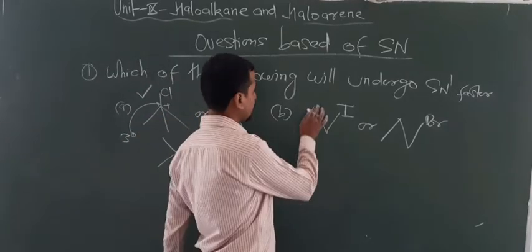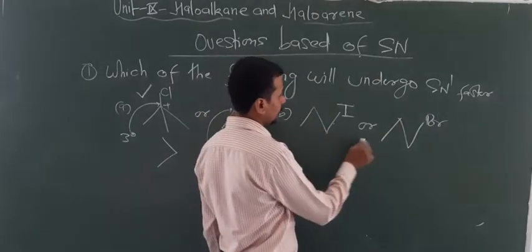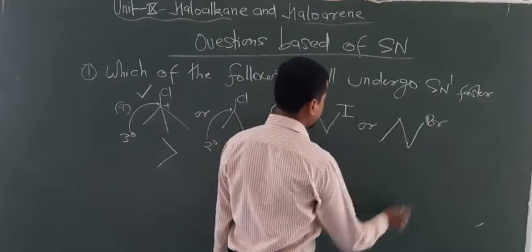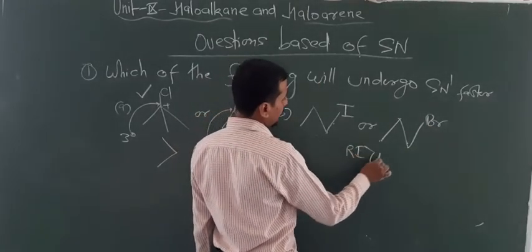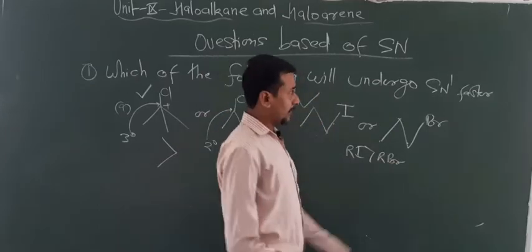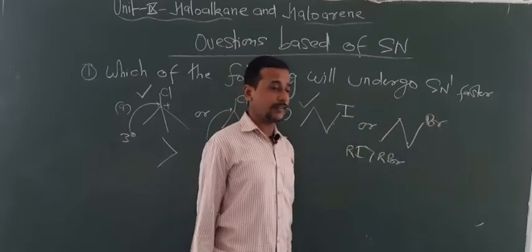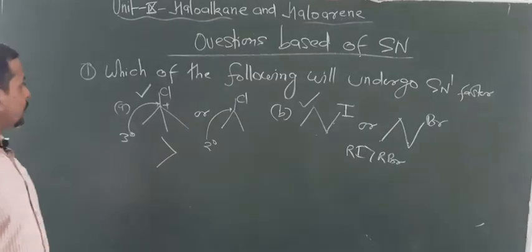Now if this type of question may arise, their alkyl group are same. Look at here 1 2 3 carbon, 1 2 3 carbon, but now here I is given, here Br is given. This I have told you that RI is more reactive than RBr. So that's why this is more reactive for SN1 reaction. I also told you this is also more reactive for SN2 reaction. So this type of question may arise. Now some more questions.